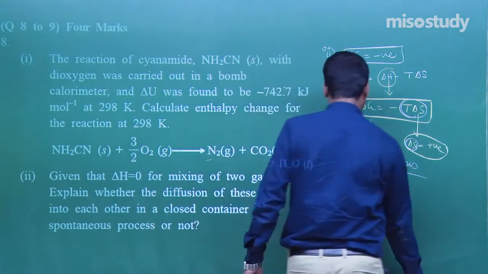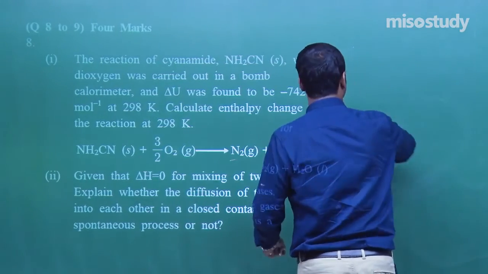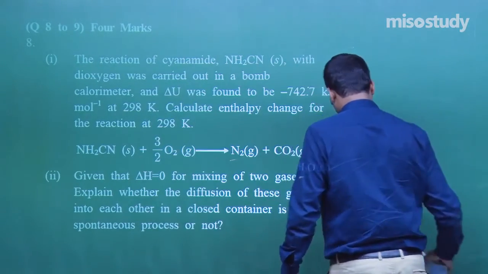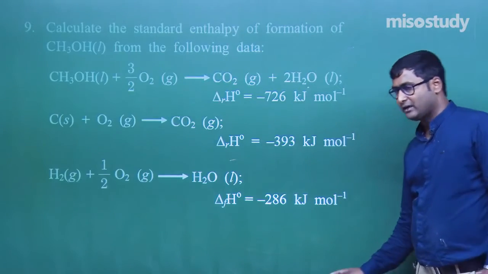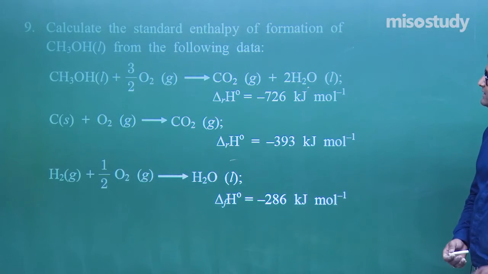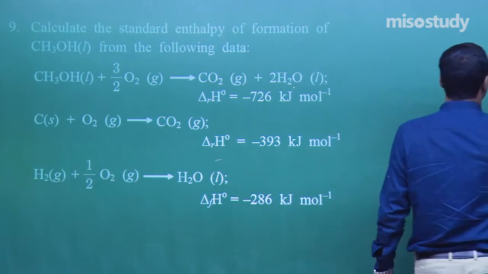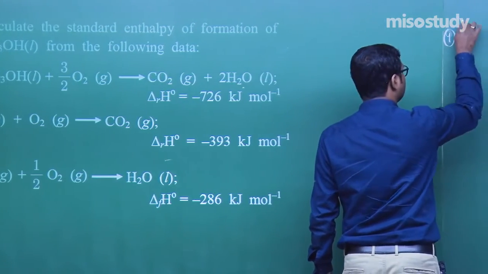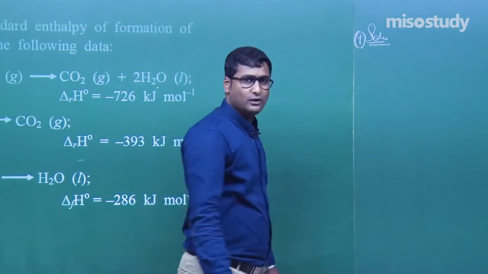Now I am going to rub this and we will discuss the next segment. What is given here? The next question is question number 9. Again, what is given? Calculate the standard enthalpy of formation of CH3OH. I need a space here. Question number 9, solution. Enthalpy of formation of CH3OH.